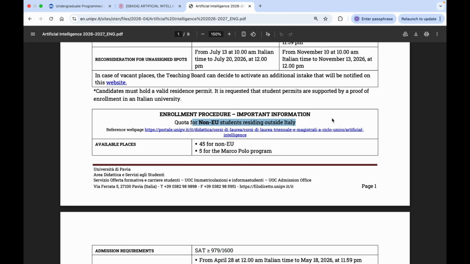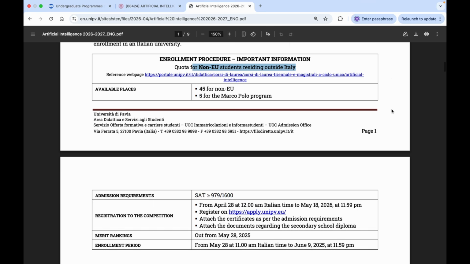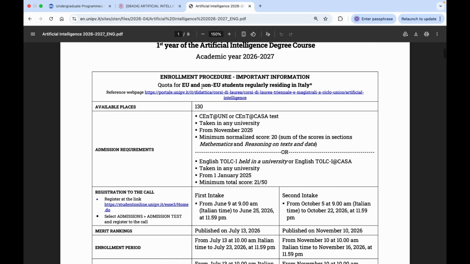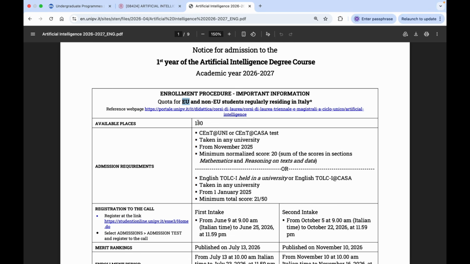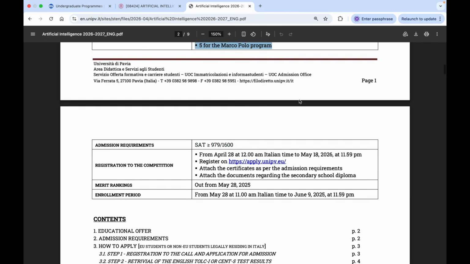This is for international students who are neither EU students nor living in Italy. The position for the previous category is 130, and the position for international students, or non-EU students residing outside Italy, is 45, and out of 45, 5 are for Marco Polo students, which is for Chinese students.